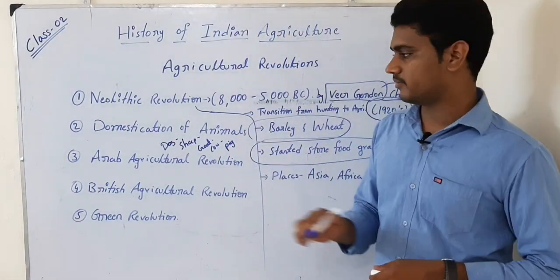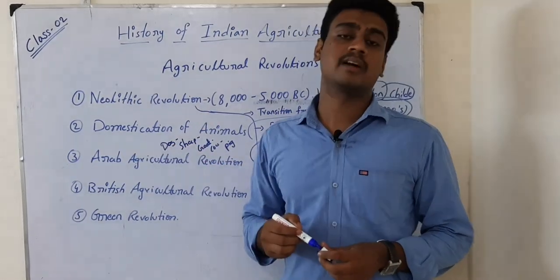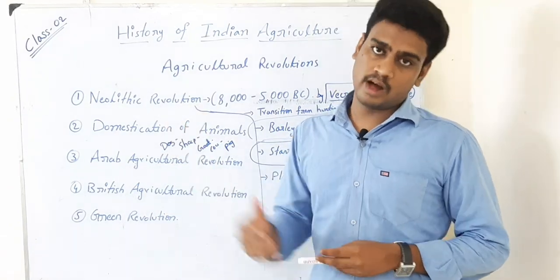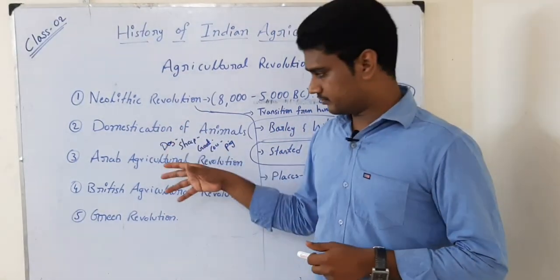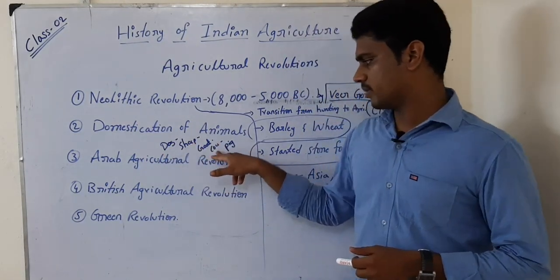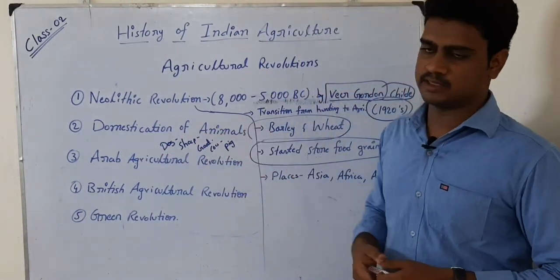Keep in your mind, first human didn't go for sheep but he went for dog, because dog was helping the human for hunting. That's the reason first human started domesticating dog, followed by sheep, goat, cow, and at last pig. So this is the order where domestication of animals had taken place.